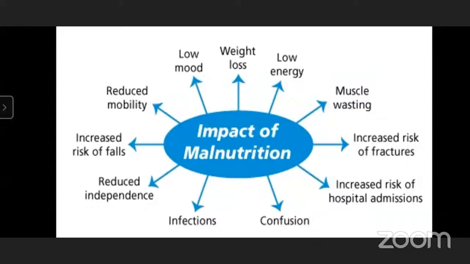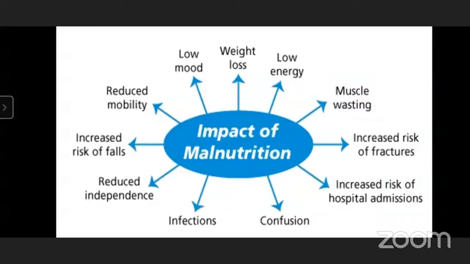Yes. So which are the bad effects of malnutrition? Sir, can I say? Yes, yes, beta. Sir, weight loss, low energy, muscle wasting, increased risk of fractures, increased risk of hospital admissions, confusion, infections, reduced independence, increased risk of falls, reduced mobility, low mood. Yes. So all these things happen due to malnutrition, and we know